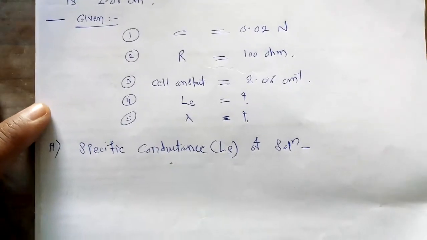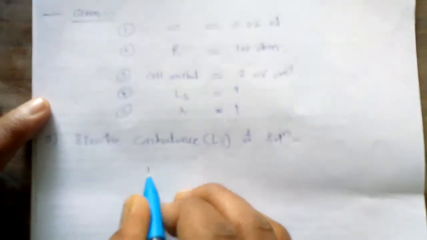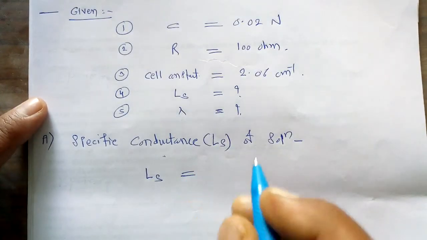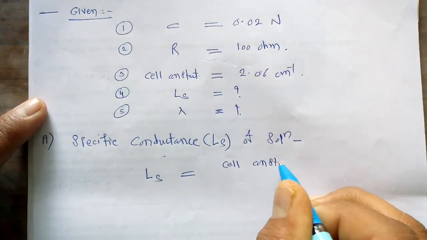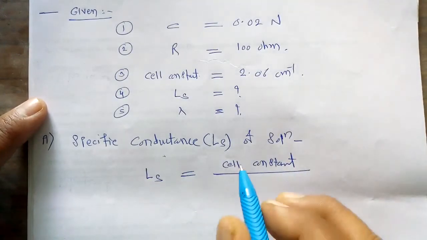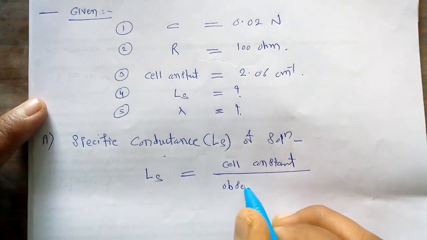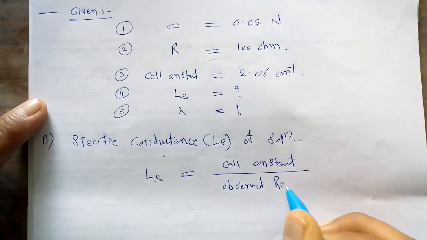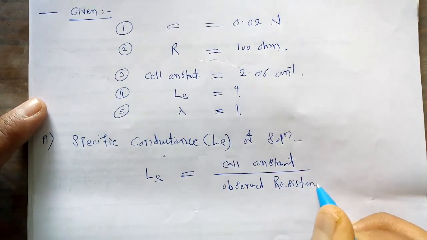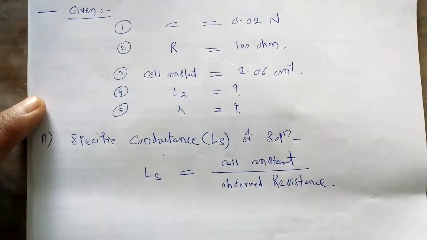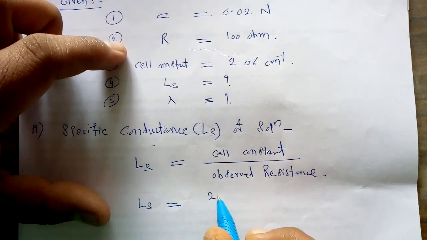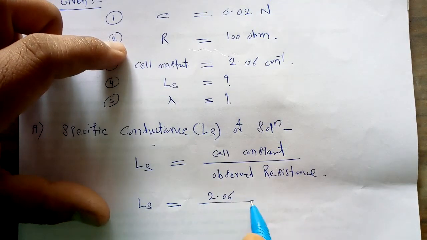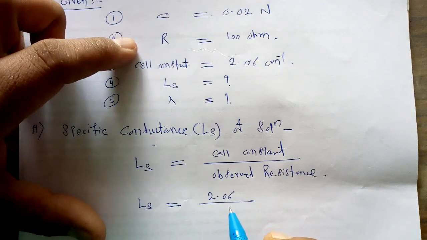So how to calculate it? The specific conductance of solution is nothing but the LS. We know the equation for this LS: it is equal to the cell constant divided by observed resistance. So this is a simple equation for specific conductance. If we substitute the values, LS is equal to its cell constant, 2.06, divided by its observed resistance, 100 ohm.